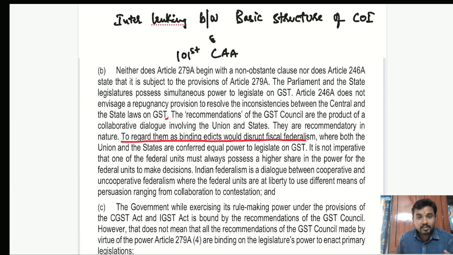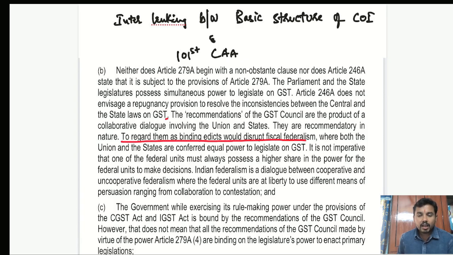Now, what is the interlinking between the basic structure doctrine and the 101st Constitutional Amendment that we are going to cover? Before going into this analysis, understanding the basic structure is very important. Recently, I made a video explaining this doctrine of basic structure. I am attaching the link in the description, and I recommend you watch that video first for better understanding.